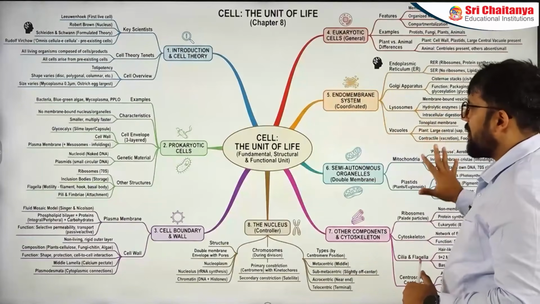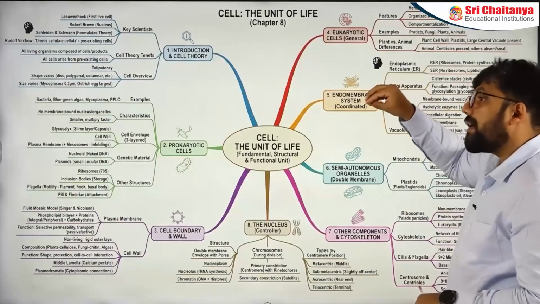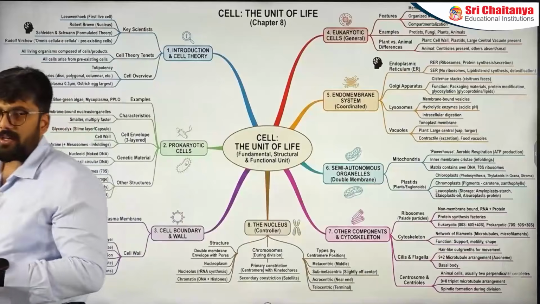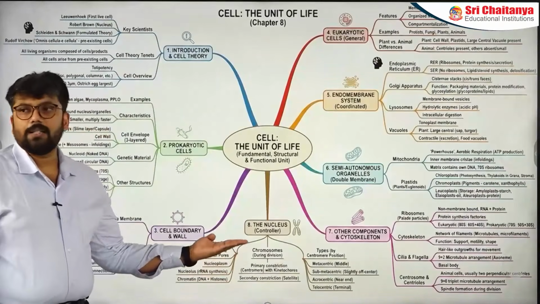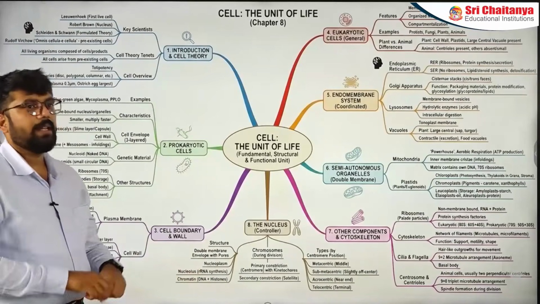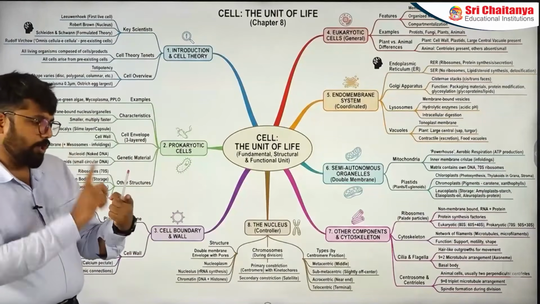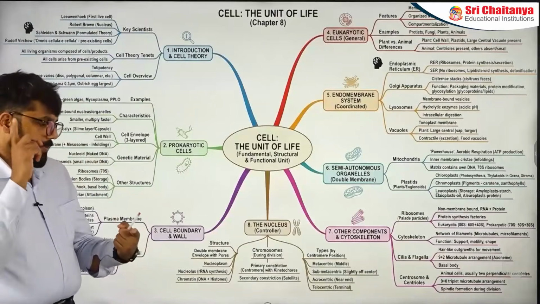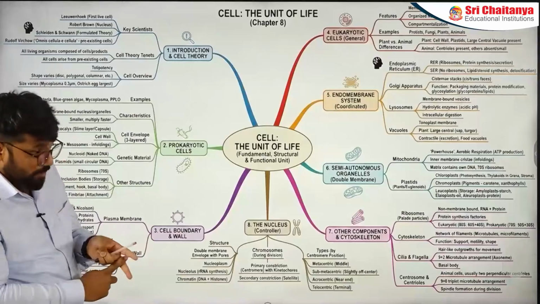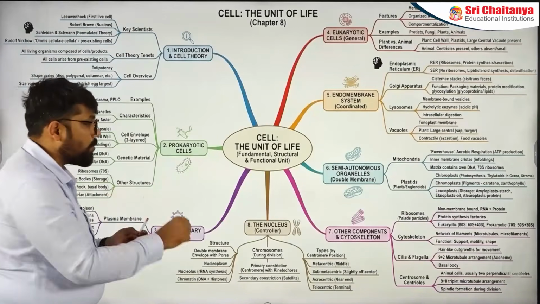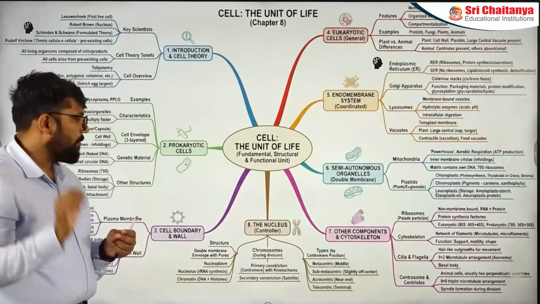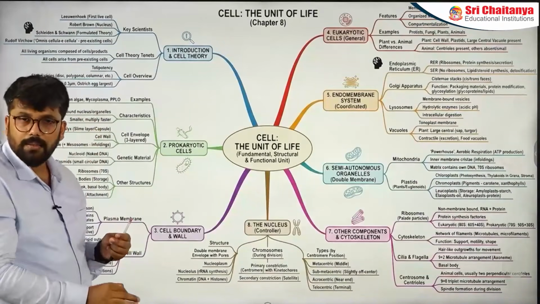Now I know which are the places which I may remember or I might not remember. In this, the last and single most important one: I talked already about the plasma membrane, that it will make one question, or glycocalyx make one question. One question is always and always appearing from the nucleus section. When it comes to the nucleus section, it acts as a single unit. Questions we have seen on nucleolus, on the nuclear lamina, on chromatin, on chromosomes, and we have talked about the structure of the chromosome. All those questions do appear from nucleus. At least expect one question from this particular part.